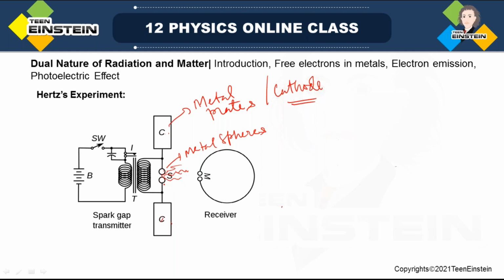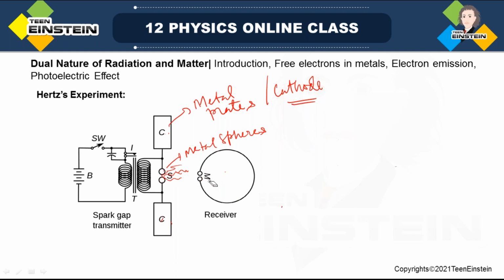As soon as you see this spark over here, at the same time Hertz could see a spark in this coil also.